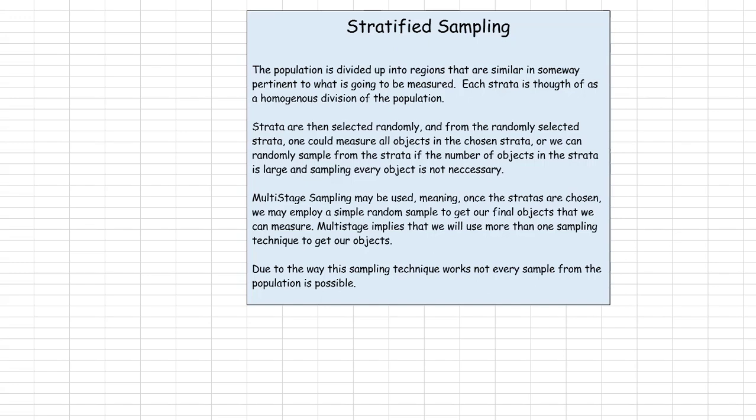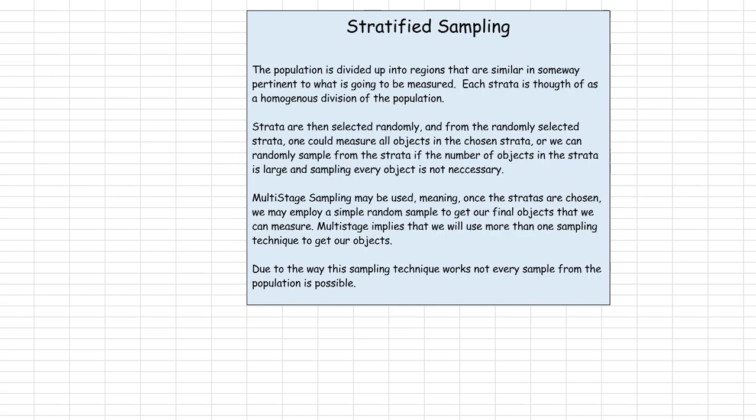Stratified sampling. The population is divided into regions that are similar in some way, pertinent to what is going to be measured. Each strata is thought of as a homogeneous division of the population. What is homogeneous? Similar. Somehow they're similar.